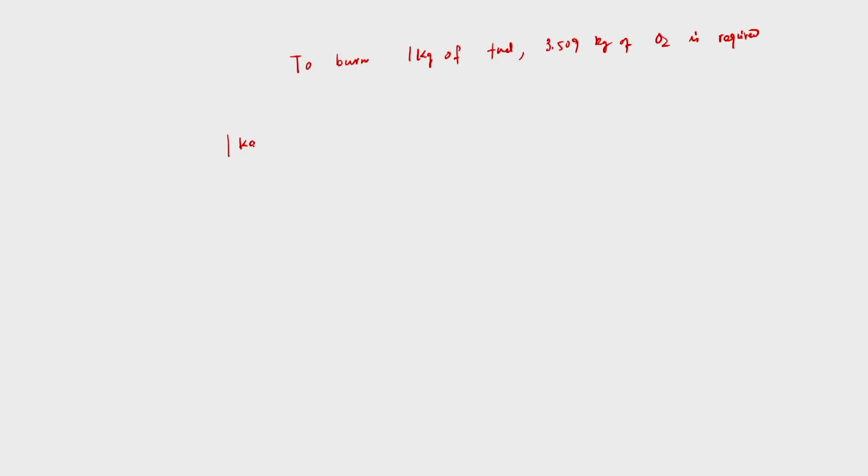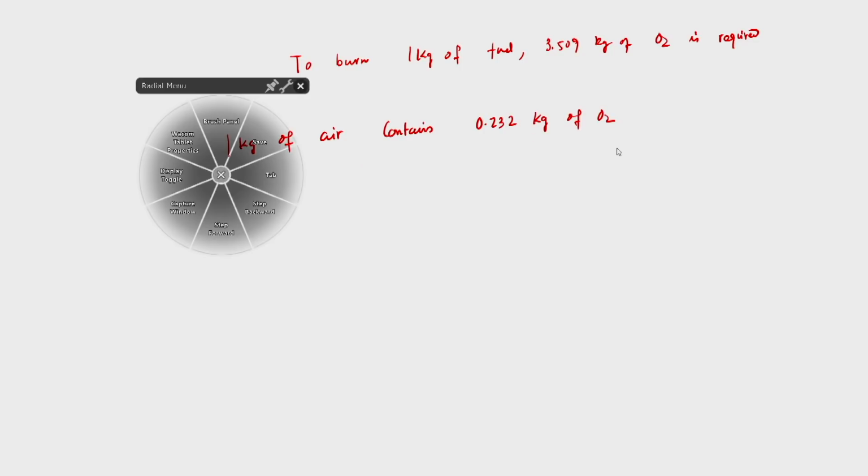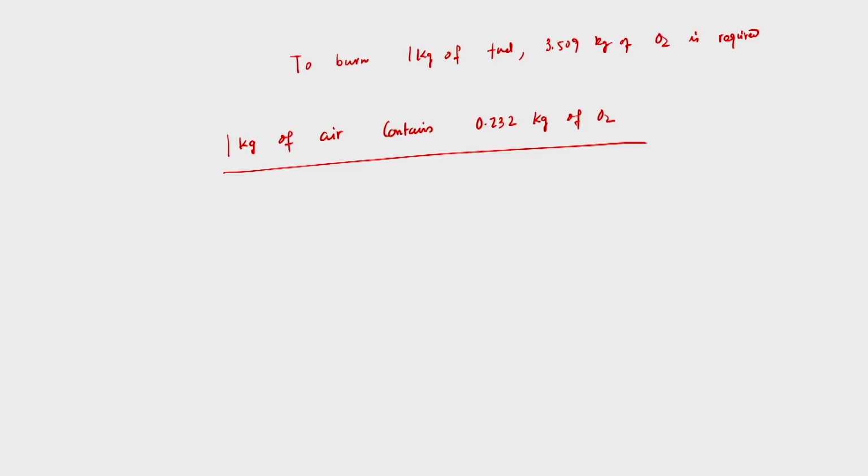So 1 kg of air contains 0.232 kg of oxygen. This information is required to calculate the amount of air required to burn 1 kg of fuel, where the fuel has chemical formula C8H18. From there I can calculate kg of air per kg of fuel, which equals 3.509 divided by 0.232, that is 15.12.